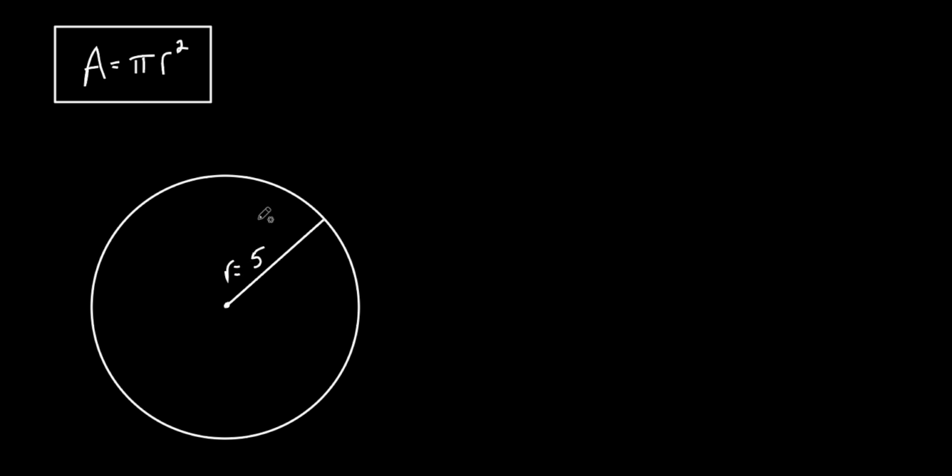And if I ask you to find the area of this, what are you finding? You're finding out how many squares, let's say it's in inches, okay? How many 1 inch by 1 inch squares can you fit inside that circle? If the radius is 5. That's what you're trying to find when you're finding the area of something, okay? So let's put it in our formula and let's figure out what we get. So area is what? Pi, which is 3.14.